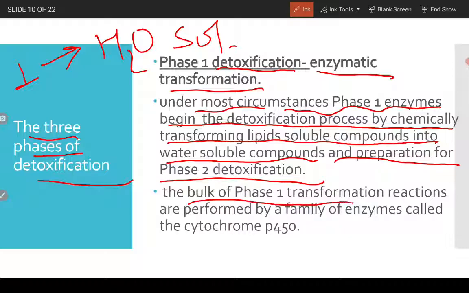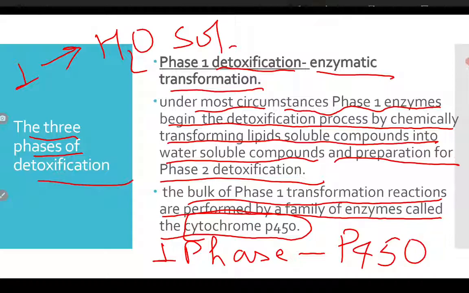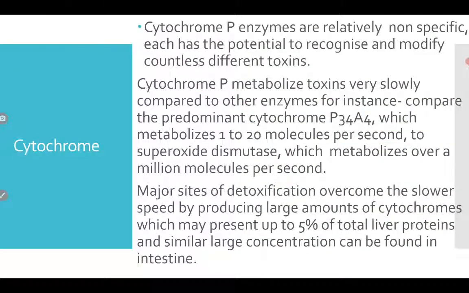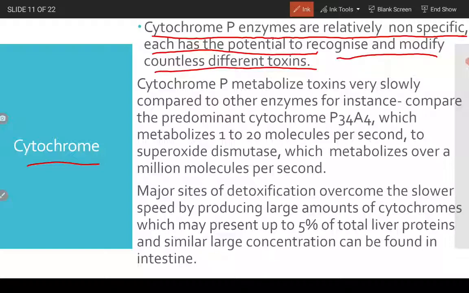The bulk of phase 1 transformation reactions are performed by a family of enzymes called the cytochrome P450. So the phase 1 of detoxification is mostly controlled by the cytochrome P450 enzyme. Let's see what it does. Cytochrome P450 enzymes are relatively non-specific. Each has the potential to recognize and modify countless different toxins. Cytochrome P metabolizes toxins very slowly compared to other enzymes.